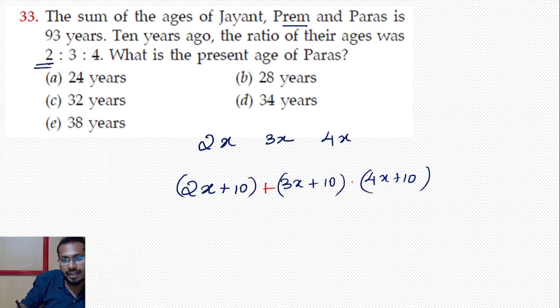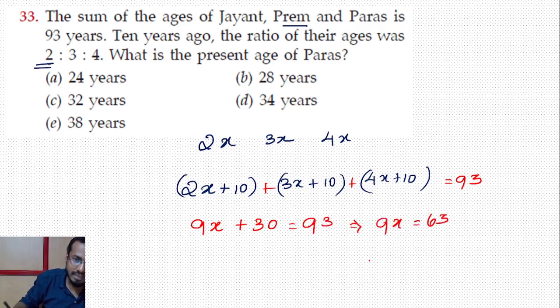So add பண்ணுங்க, that is equal to 93 ன்னு போடுங்க. This is the equation. So just solve this, you will get the answer. Okay, so 9x plus 30, that is equal to 93. So next step, 9x is equal to 63. So x is equal to 7.